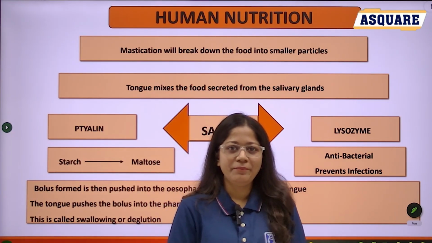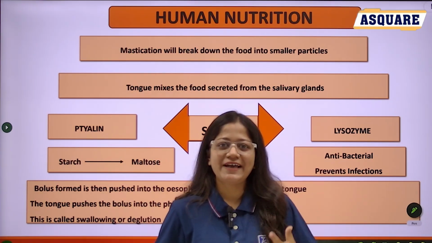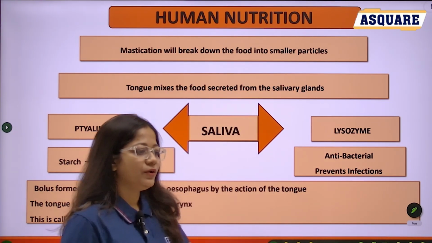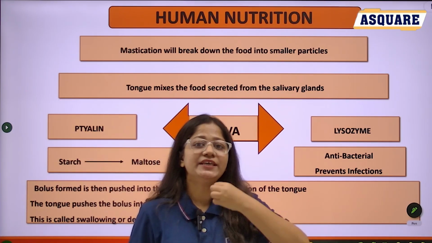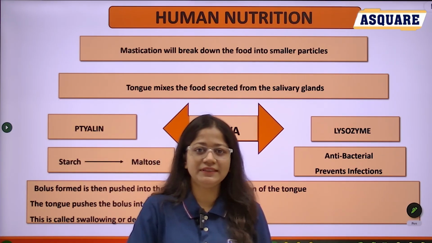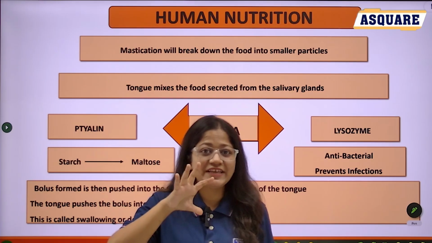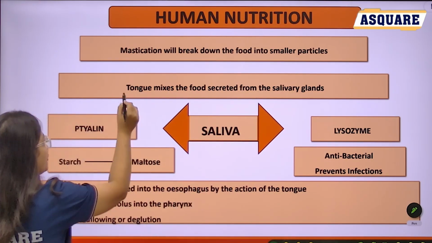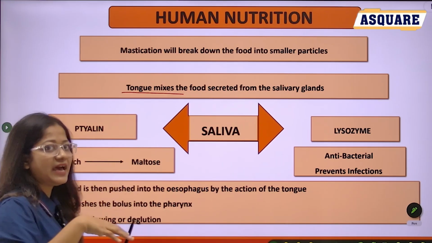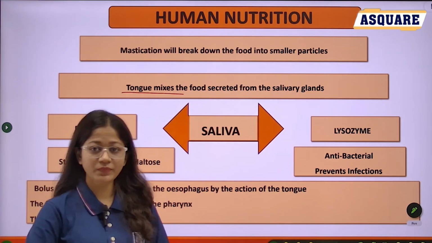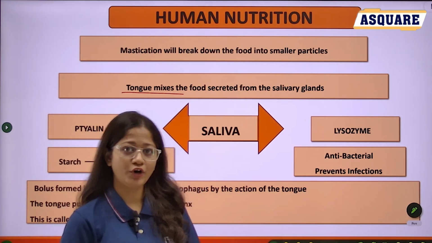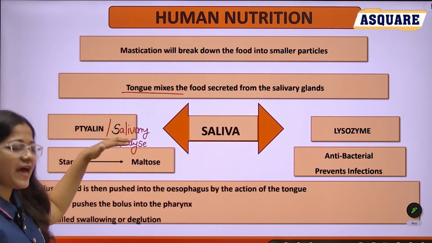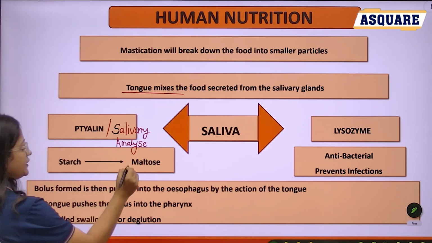Then let's see how our food is digested and how it is absorbed into the bloodstream. First, we take in food, that is the ingestion process. The teeth chew or masticate the food to convert it into smaller particles. Then the tongue mixes the food with the saliva secreted by the salivary gland. This saliva contains ptyalin, or you may call it salivary amylase. This salivary amylase acts on starch and converts it into maltose.